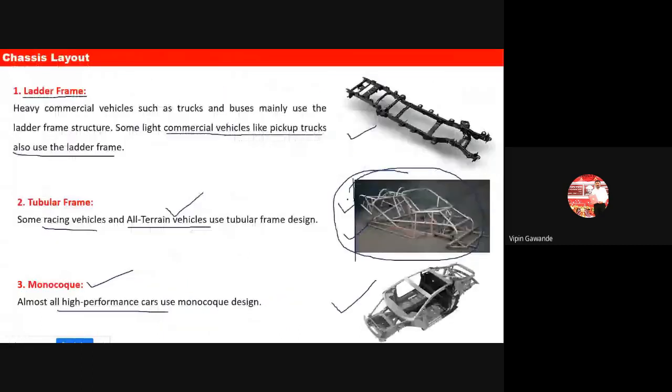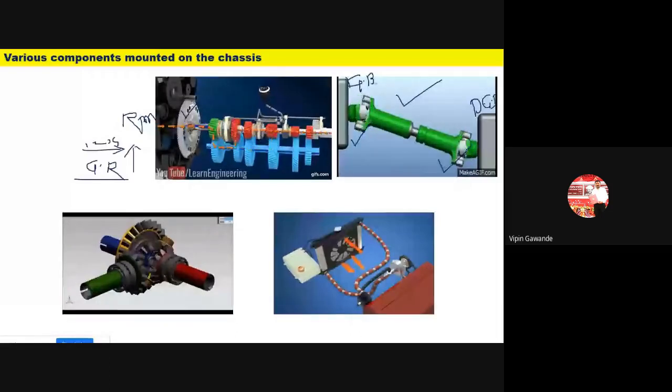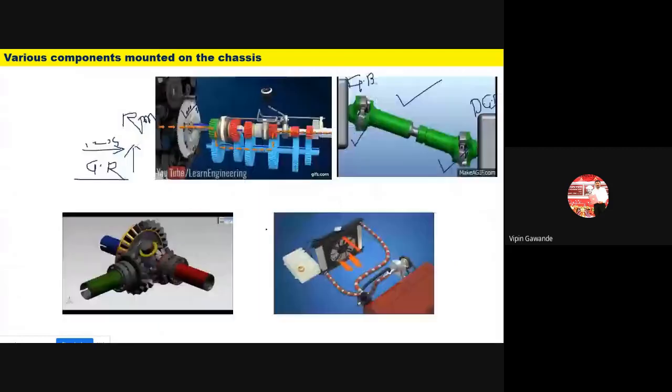So the differential gearbox is something like this. This is your differential gearbox. It is connected with the gearbox on one end, and with the differential gearbox here using the second universal joint. So this is our propeller shaft, and that propeller shaft is connected with the differential. This differential transfers the power received from the propeller shaft to the rear wheels, on the back side.